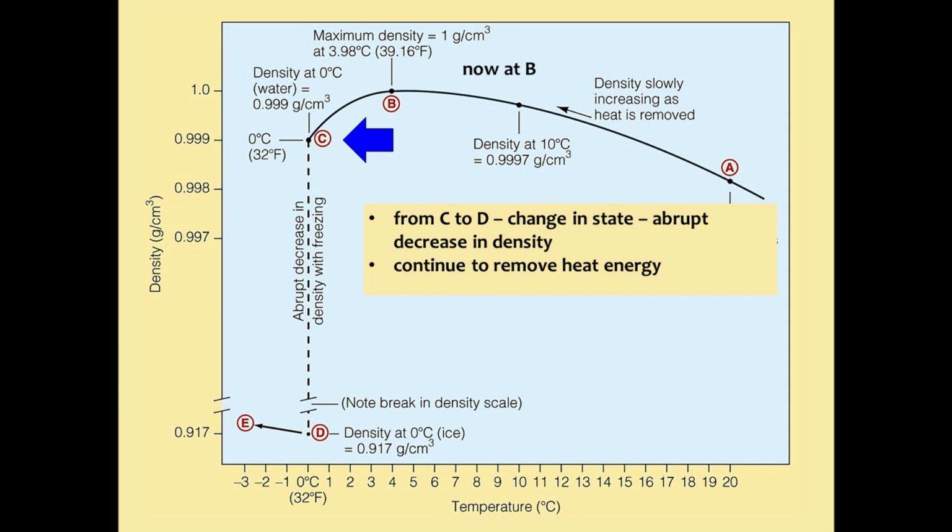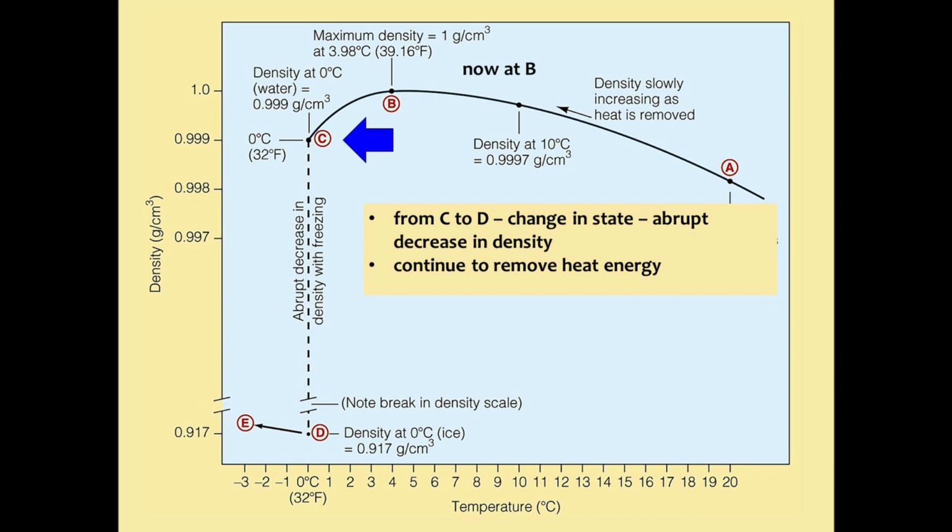So now we have water beginning to form a solid. We have these hydrogen bonds forming between all water molecules. We're creating this rigid structure. We're still removing heat in the process of freezing, the process of creating the solid. So what happens from C to D? Well, we see this change in state. And remember, we don't have ice forming instantaneously in most cases. There are some extreme cases when this happens, but normally ice doesn't form instantaneously. So we're continuing to remove heat, and we're continuing to form those hydrogen bonds, and the density continues to decrease. As we continue to remove the heat, we continue to see that freezing.